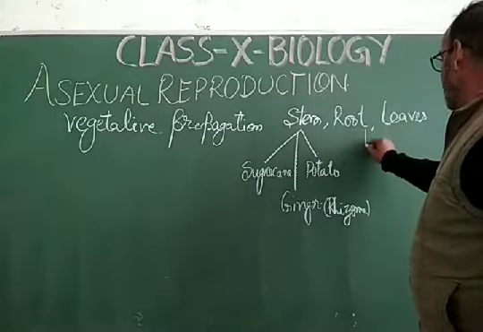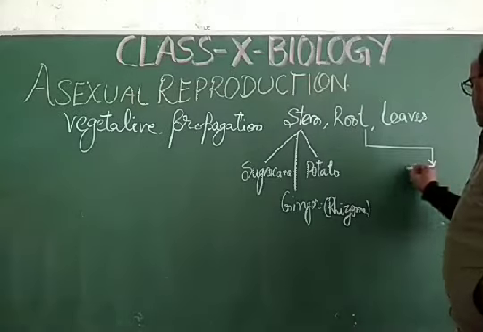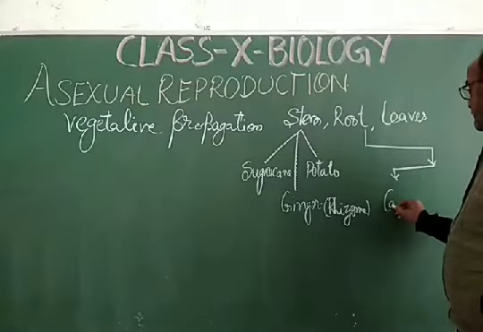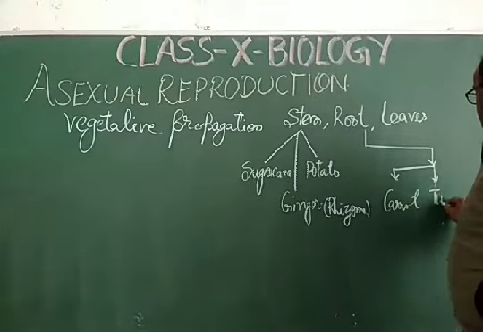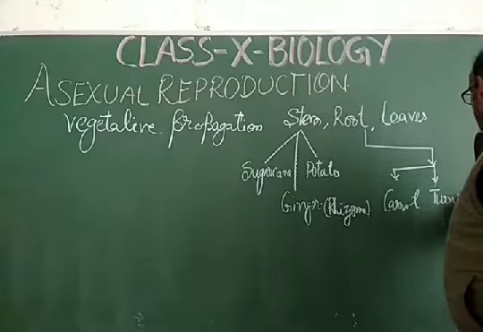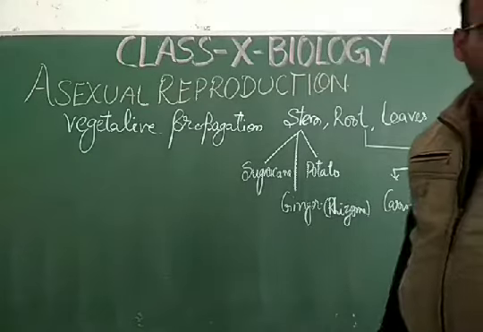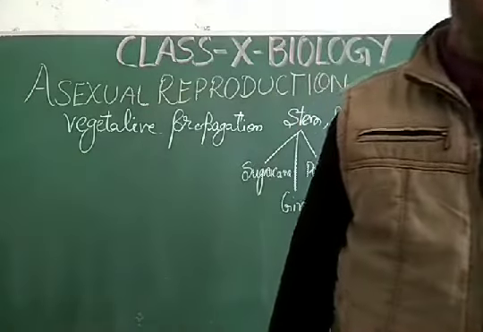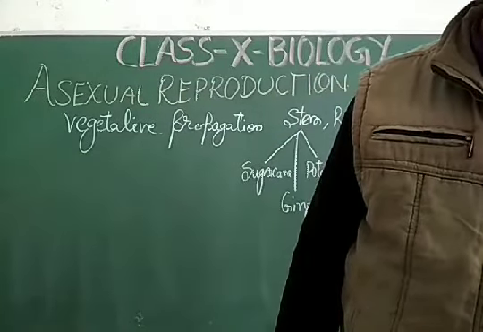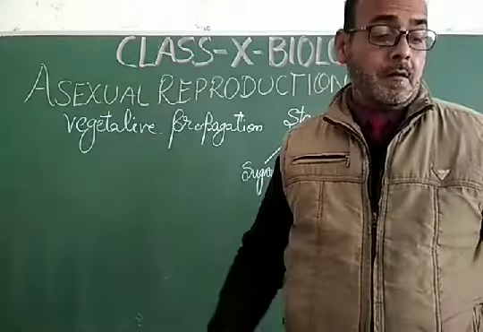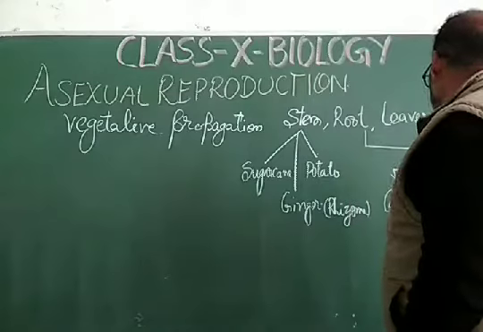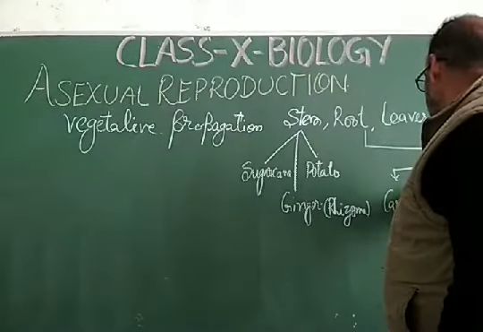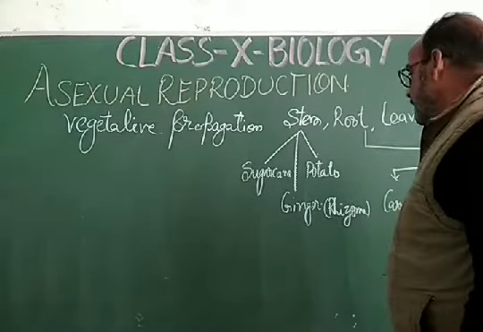Now come to the root. The examples of root are carrot and turnip. The carrot and turnip roots are able to produce a new plant.